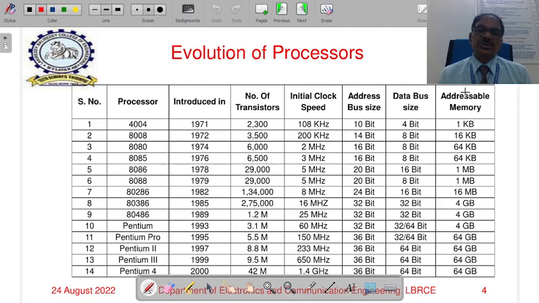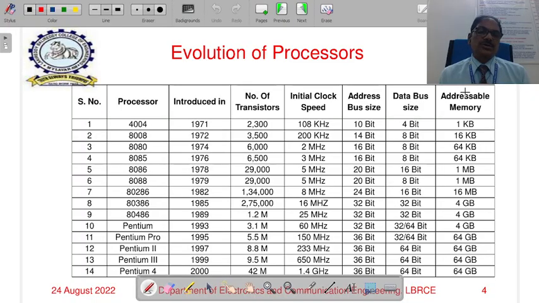This is similar to the 8086. The only thing is that the external interface is only 8-bit, while internally it is 16-bit, with a 20-bit address bus. So it also supports 1 megabyte of memory and operates with a 5 MHz clock. Intel released 3 versions of the 8086: the 8086, which has a 5 MHz clock frequency, the 8086-1, which has a 10 MHz clock frequency, and the 8086-2, which operates at 8 MHz clock frequency. The 8086 is fabricated with pipelining architecture. That is the difference between the 8085 and 8086.